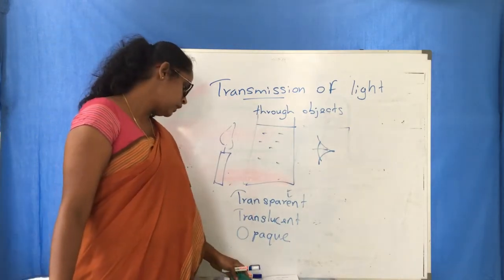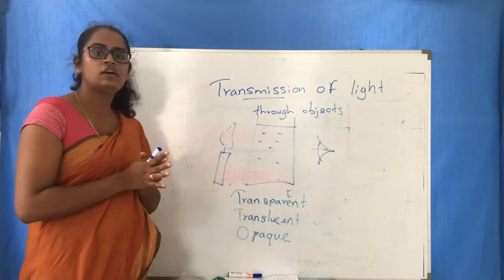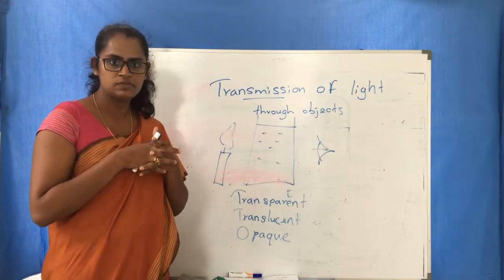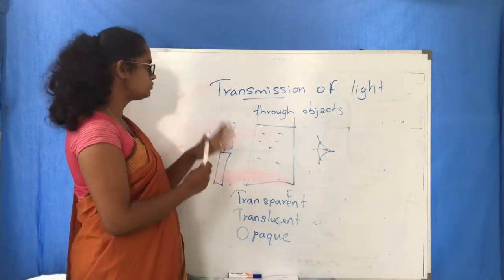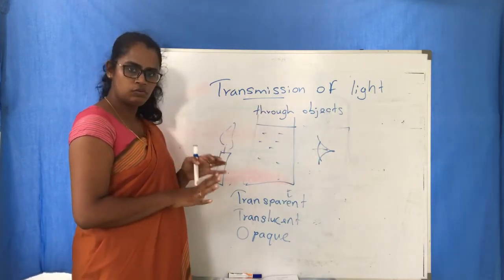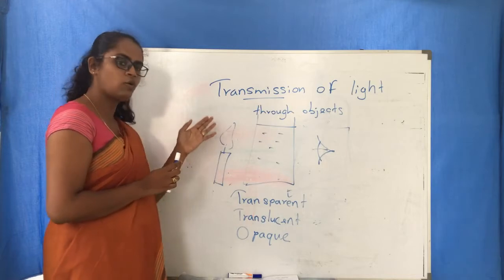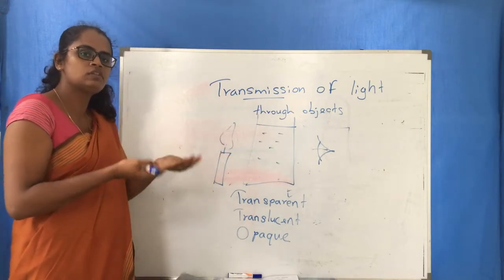Then you have light rays and beams. So transmission of light is now finished. We discussed how we can see and what the things are that we want to see.